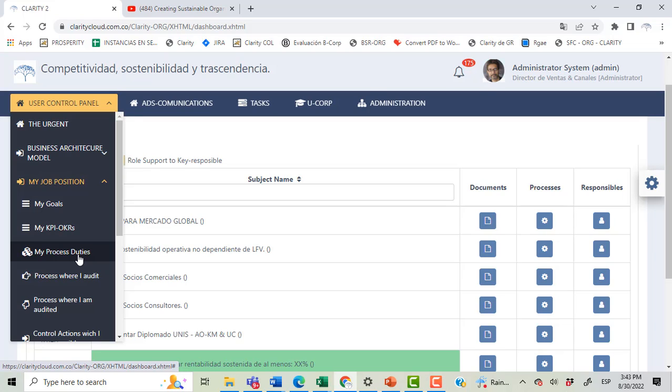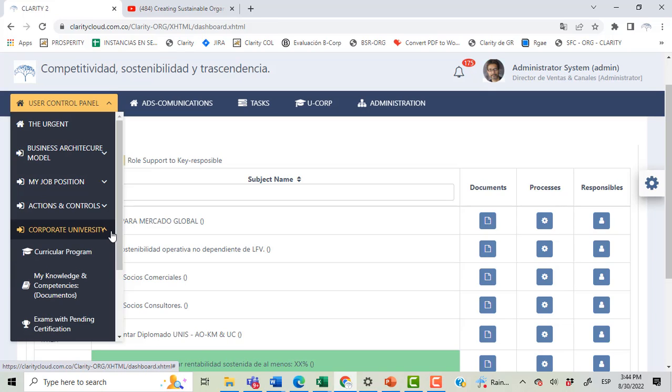And also I can see the process where I audit the compliance of any policy or agreement or standards, or the process where I am audited by someone else in the accomplishing or the compliance of specific rules and standards. Here we can also find the corporate university, where I can check the curricula of my specific job positions, my personal library of knowledge, and the exams that I have to submit in order to prove to the company that I already have the knowledge and competencies required for my job position.